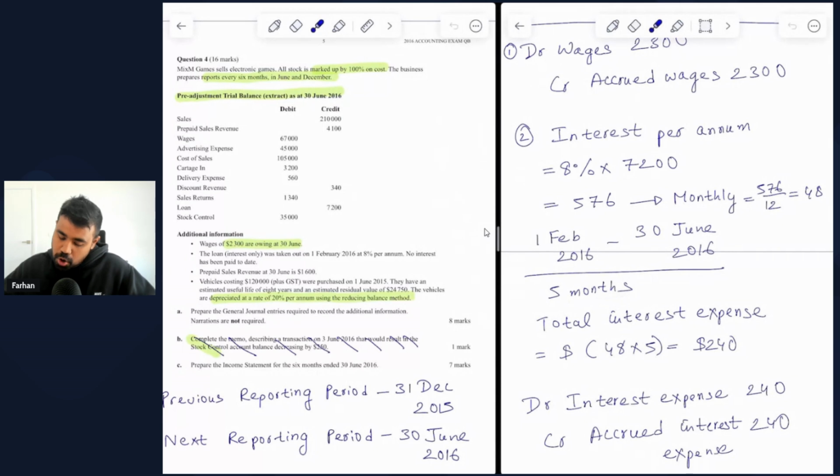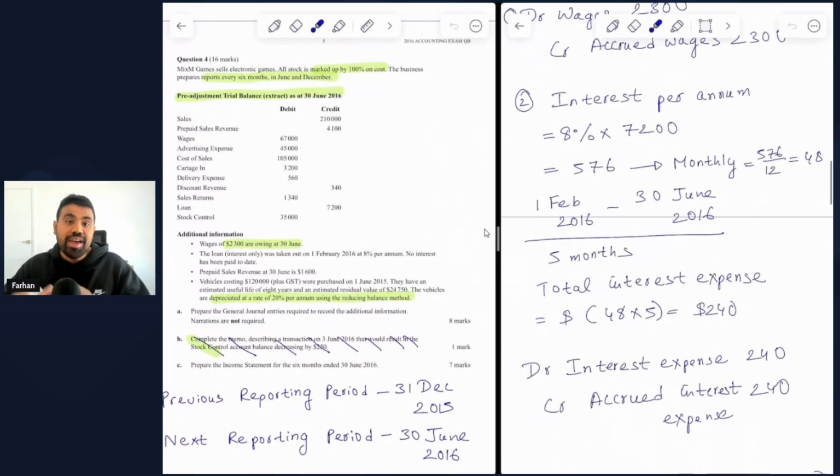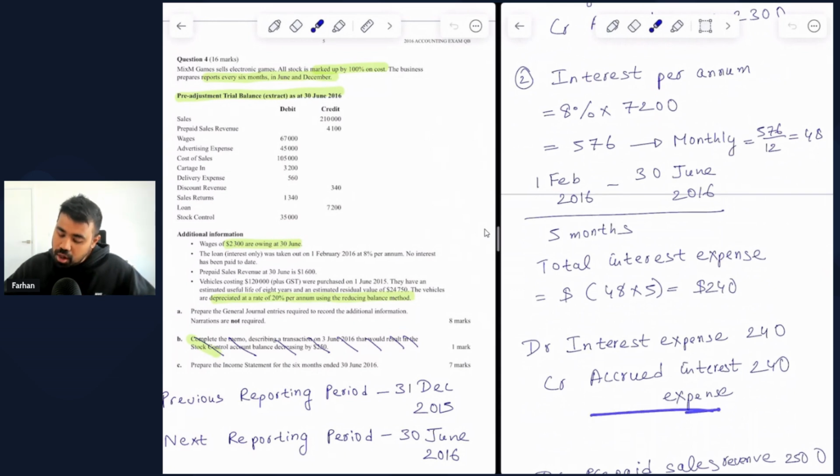So for these 5 months, the total interest expense is $48 on a monthly basis multiplied by 5, which is $240. Now, we understand the question explicitly mentions no interest has been paid to date. So if no interest has been paid to date, this $240 of interest that has been incurred in those 5 months of February, March, April, May, and June is now a liability. So therefore, we have to credit accrued interest expense to reflect that increase in liability by $240, and then we debit interest expense by $240 to reflect an increase in expenses, which is what's going to decrease your net profit.